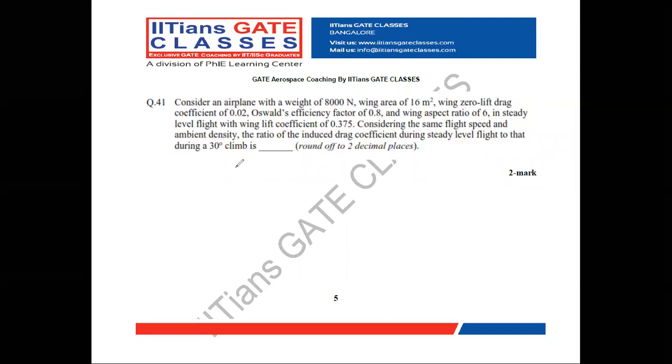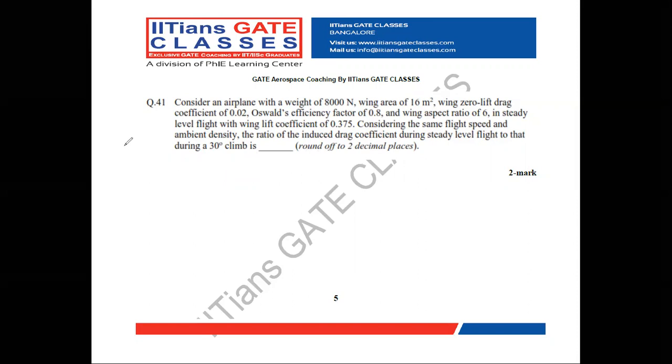Considering the same flight speed and ambient density, the ratio of induced drag coefficient during steady level flight to that during 30-degree climb is dash. Round up to two decimal places.